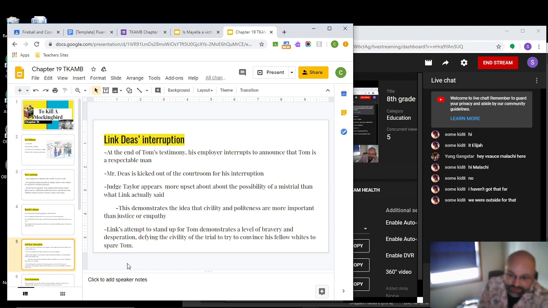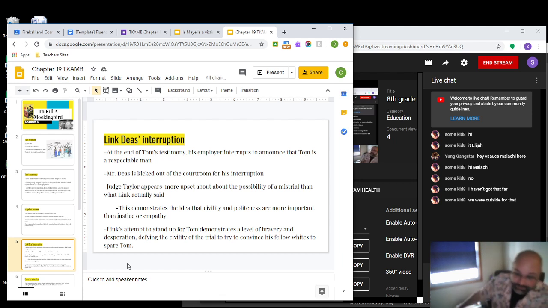Now, Link doing this is actually pretty brave because, again, most of the white people there expect Tom to be found guilty. A lot of them are upset that Atticus is trying to win. They're not mad that Atticus is defending him because that's his job, but they're upset that he's trying to actually win this case. They think because it's a white person versus a black person, the black person should just be convicted, no questions asked. The fact that Atticus is trying to defend him is a problem, and the fact that Link Deas stands up and sticks up for Tom is looked down upon.